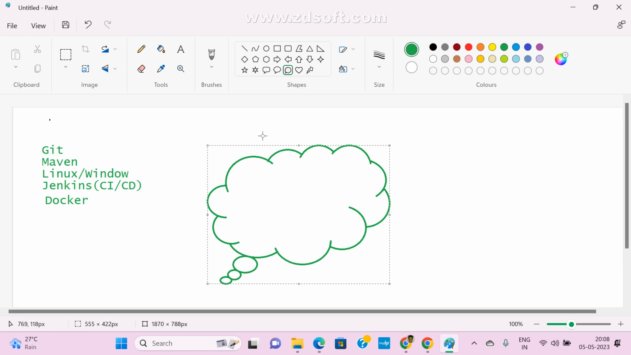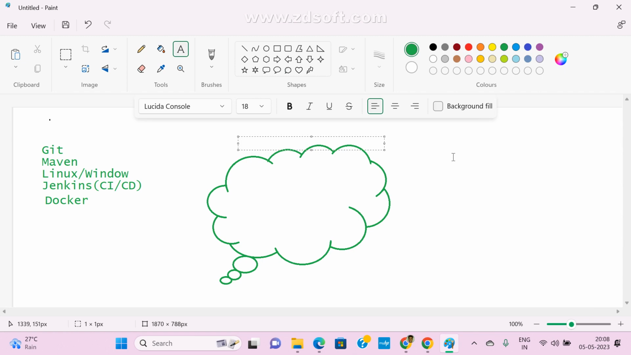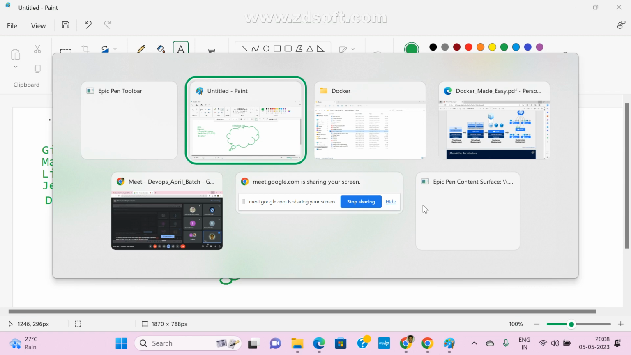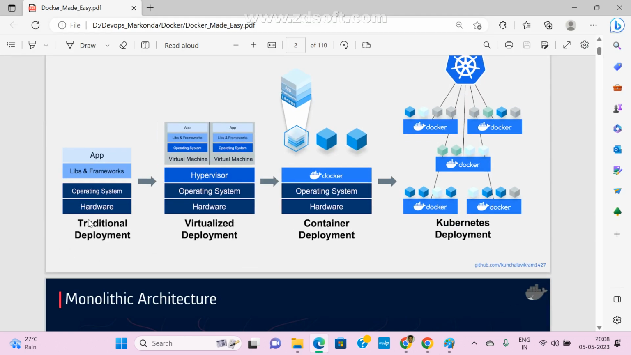Operating system, you know, right? This might be Windows or Linux, whatever it may be. Just assume this is my Windows operating system. OS is nothing but operating system. So Windows is nothing but an operating system.